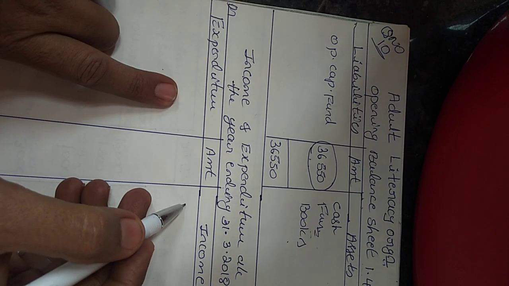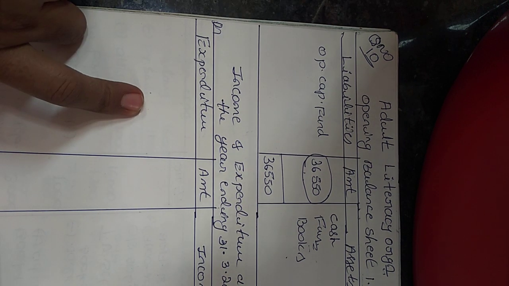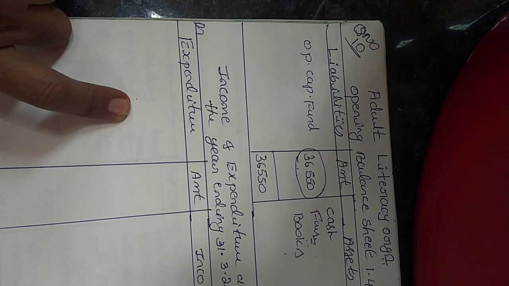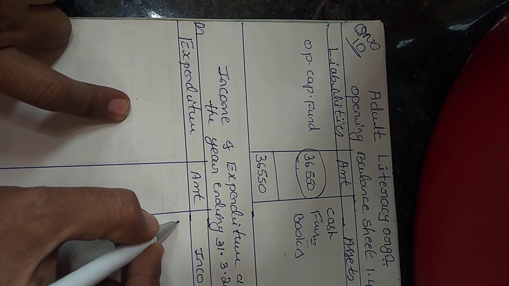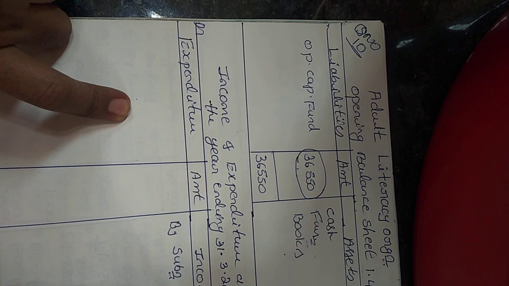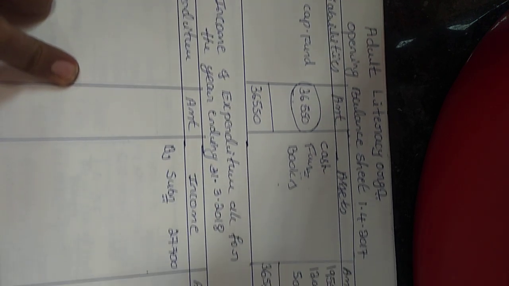Then come to the income and expenditure account, in the same manner which you have prepared in the last problems also. First we have to go through the receipt side of the receipts and payment account. Receipt side first entry we have already done. Second one is subscription. For 2017 and 18, that is what we are now doing, in the inner column we have to write 27,700. Immediately 2018 and 19, rupees 500 is given in the problem.